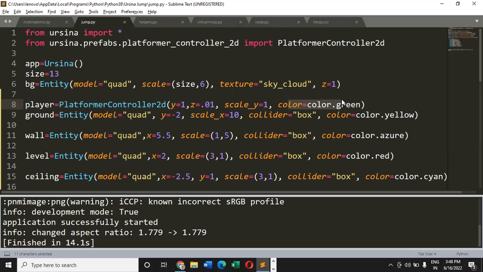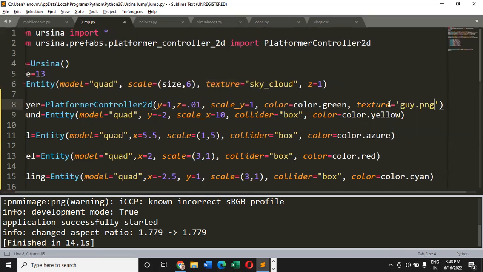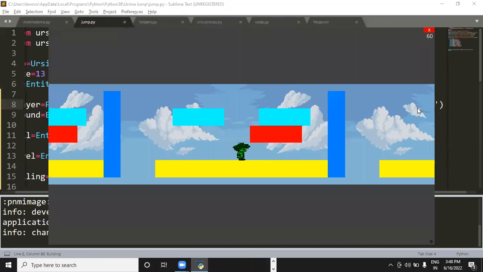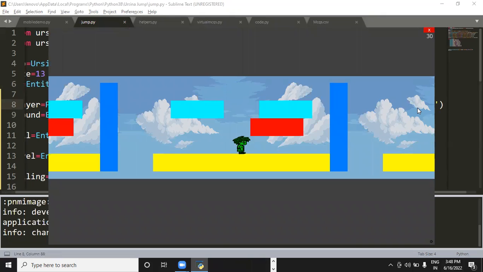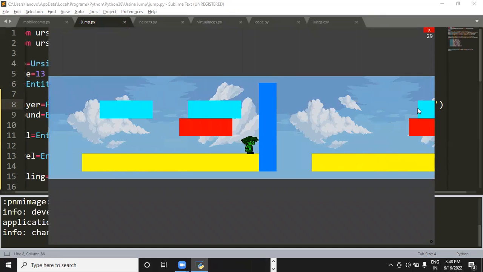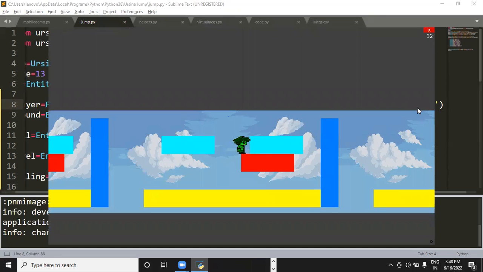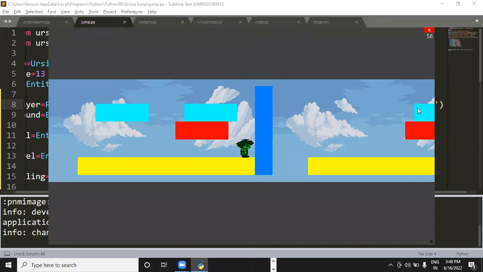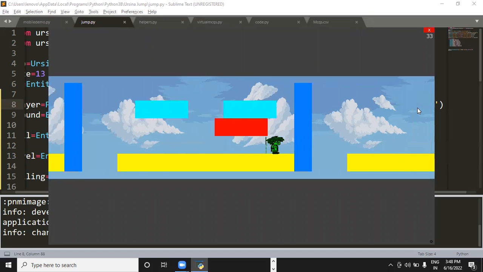No, no, dear, there's nothing like image. We have something called texture, right? So we will make use of texture, and we can simply say that it is the image with the name guy.png, because it's a png image. Now if I save the changes and run the code, let's see what we will get. Are you able to see this player over here? Yes, sir. See how cool it is looking. So that's how you can modify the changes according to your requirement.